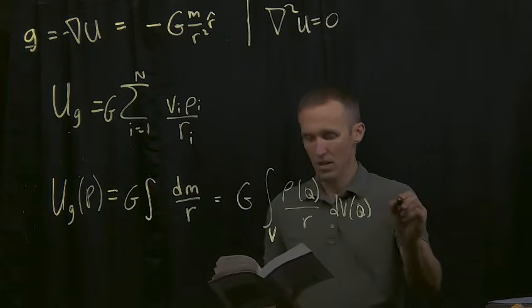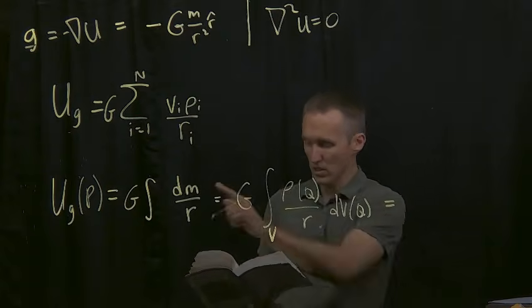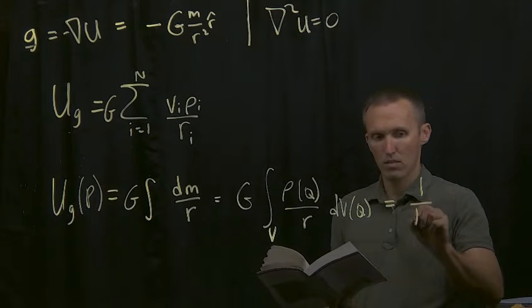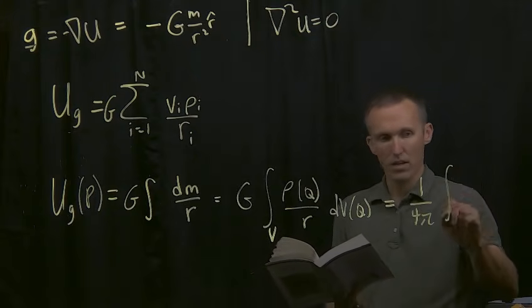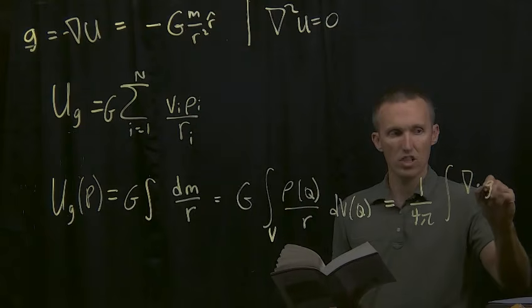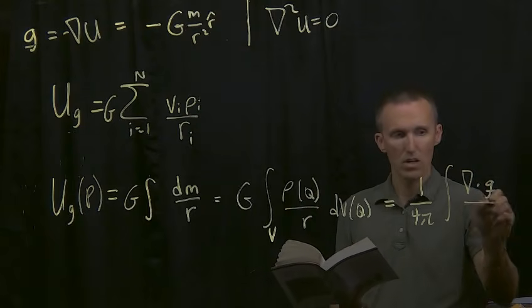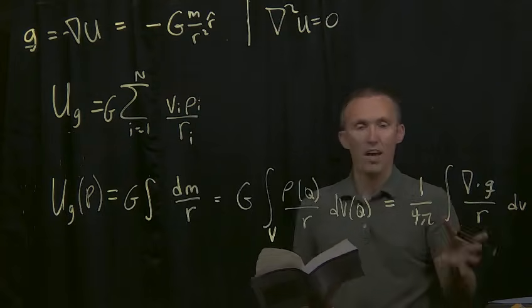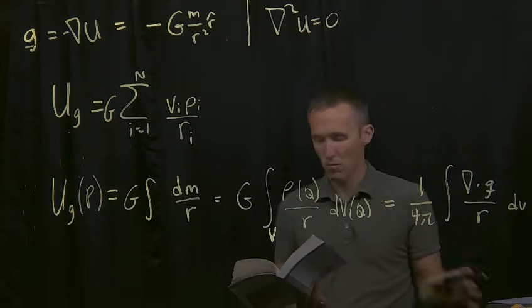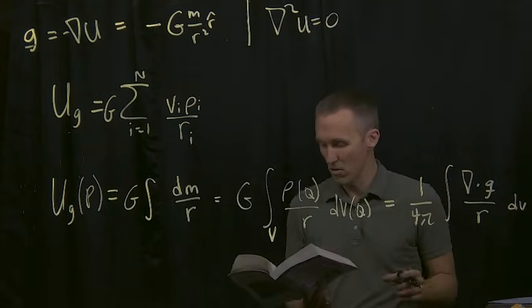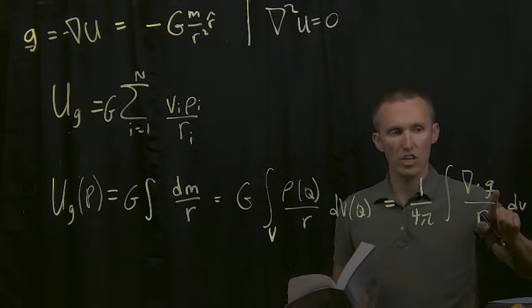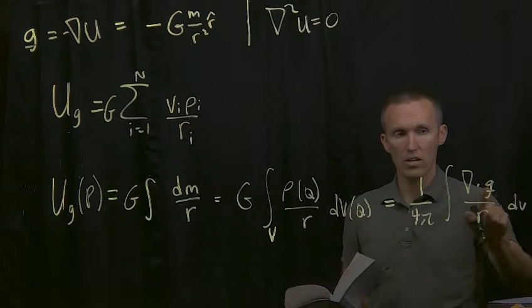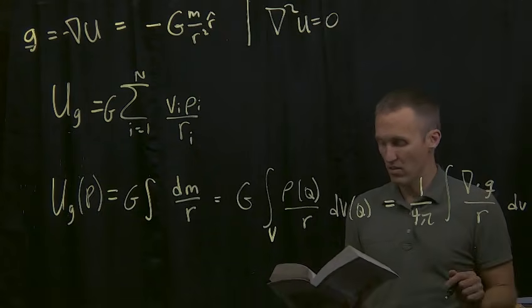Another form for the potential is given by equation 3.8 in your book, and that is 1 over 4 pi integral del dot g, where g is our gravity acceleration, over r dV. So we can basically do a substitution, and that substitution is based on the Helmholtz theorem, which we talked about in the last module. And remember that g here is a vector, so we're taking del dot a vector. So this is our divergence of the gravity field.